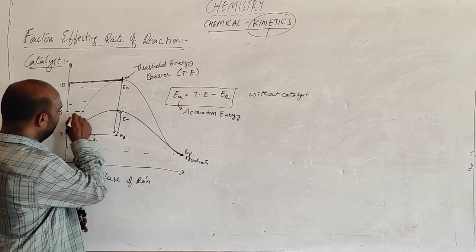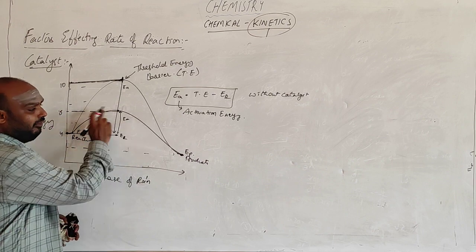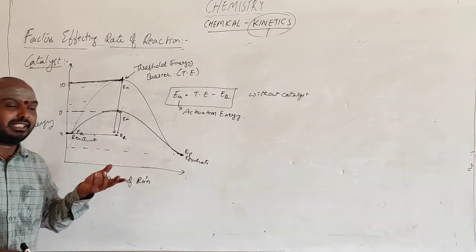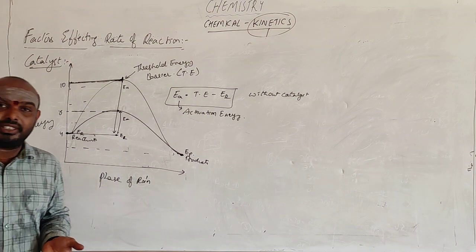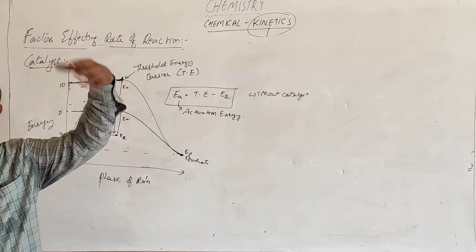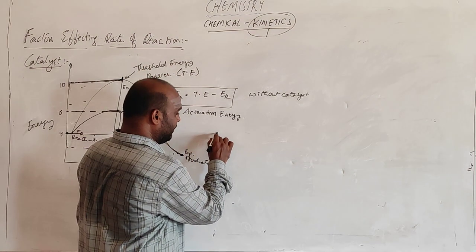This is the maximum point. So this is the maximum point for this one. With the catalyst, if you are having a catalyst, the activation energy is decreased. So what happens to the rate of the reaction? The rate of the reaction increases. It becomes fast.